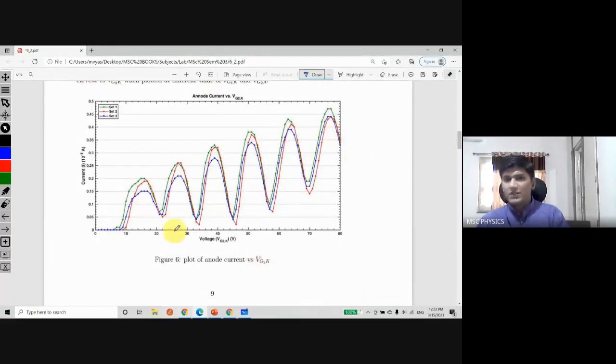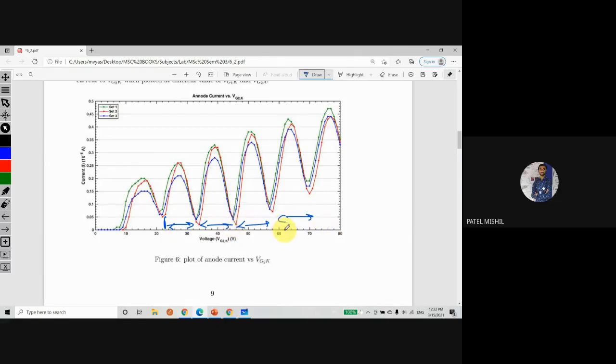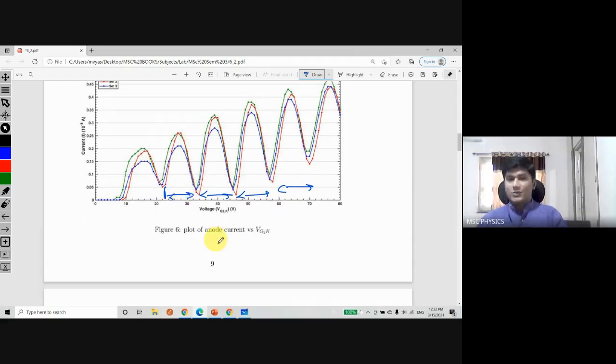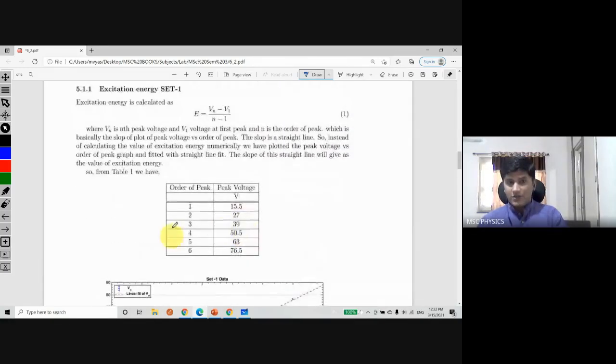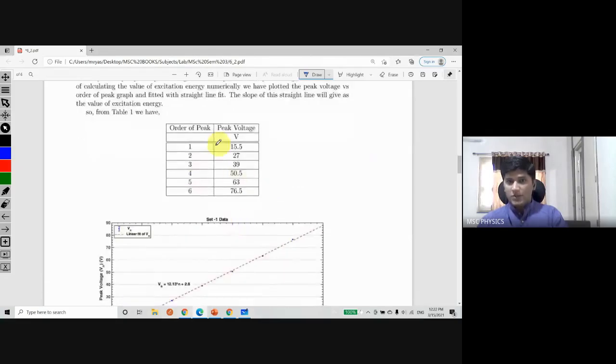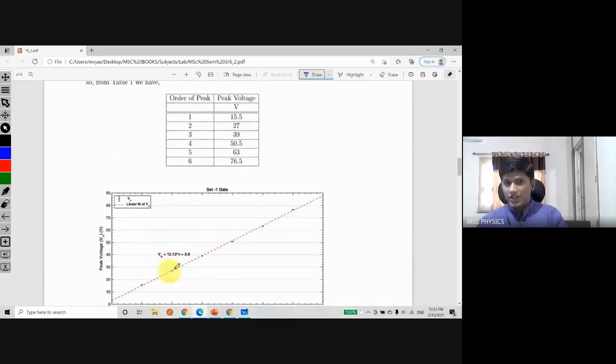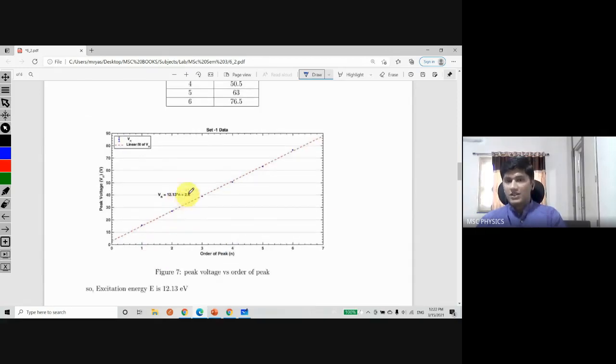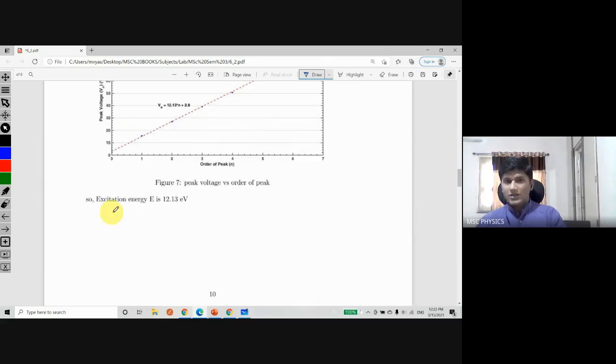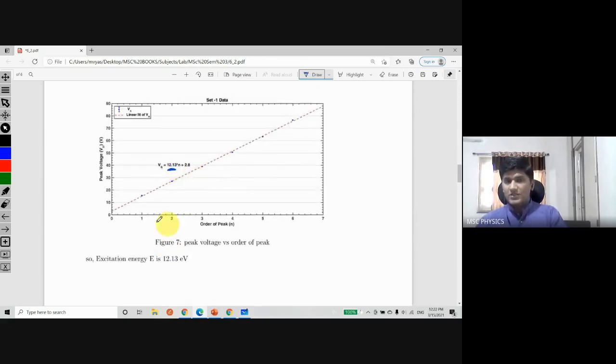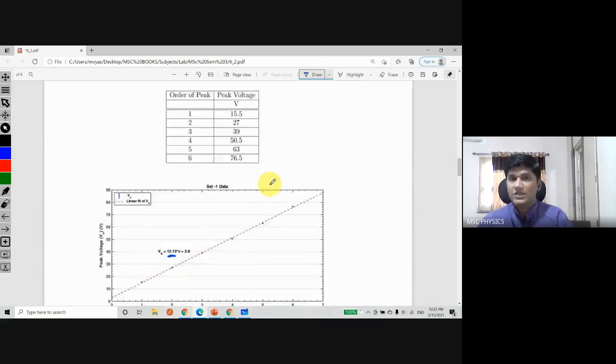The potential between grid 2 and the cathode, called VG2K, is what you keep increasing, and at some points the current drops. From the distance between two drops you can find the excitation energy of different states. So I have actually found out the excitation energy: for the order of each peak I found the corresponding value of V, and then I plotted them linearly. The slope of that linear plot gives you something, and the intercept gives you something. So the excitation energy is 12.13, and the slope is giving us the excitation value of energy.